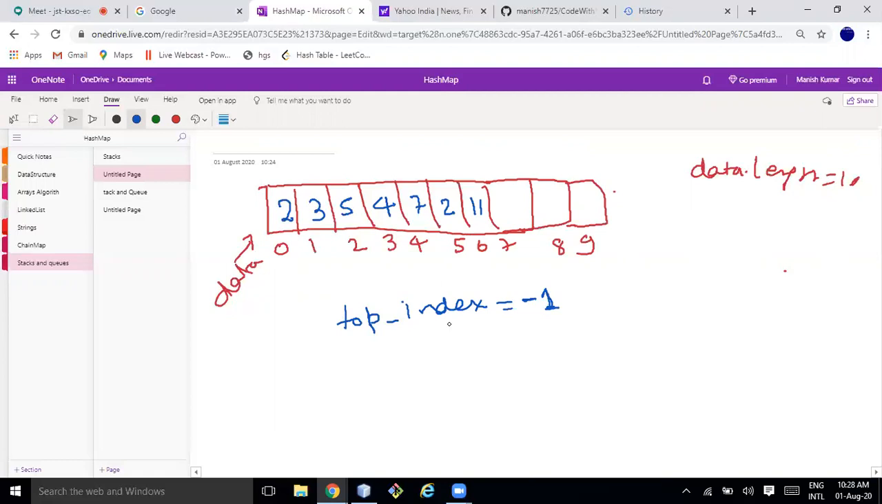Okay. So suppose I added one element, that is 2. Once I am adding, in the push function, I can do data, so this is the array, plus first I increment this top index, let's say ti, and then I will be adding this 2. So this push should work, right? Okay, what about the pop?